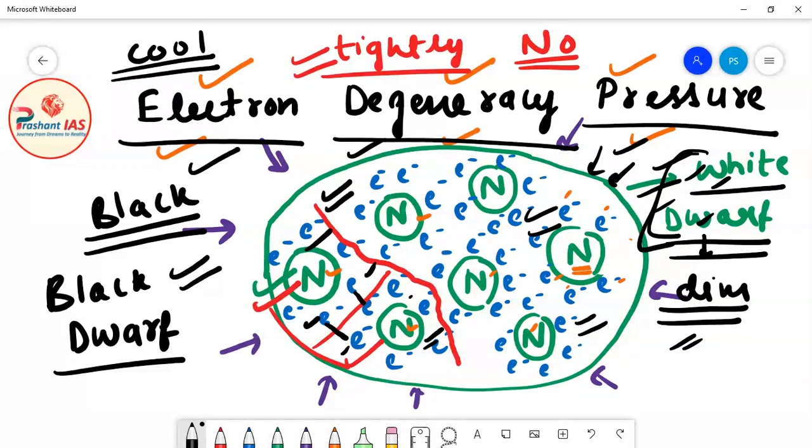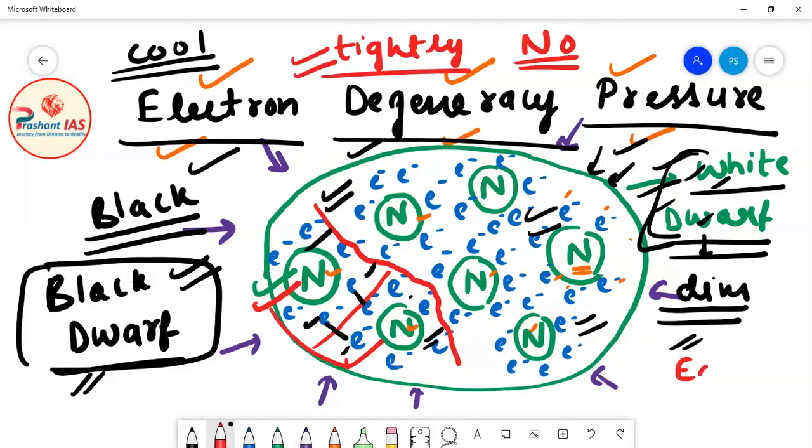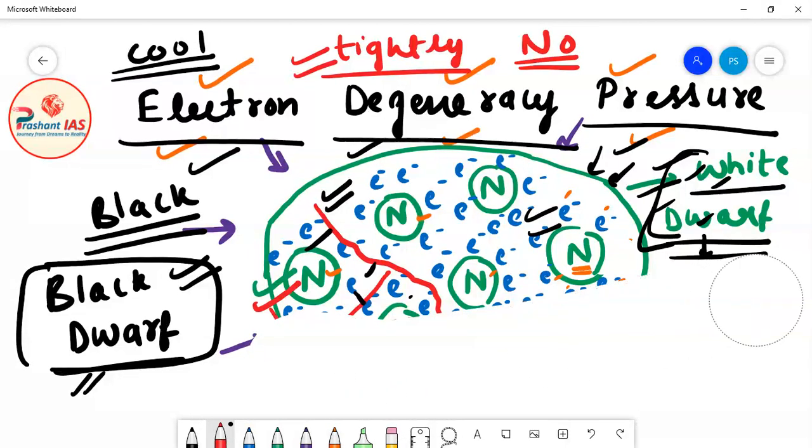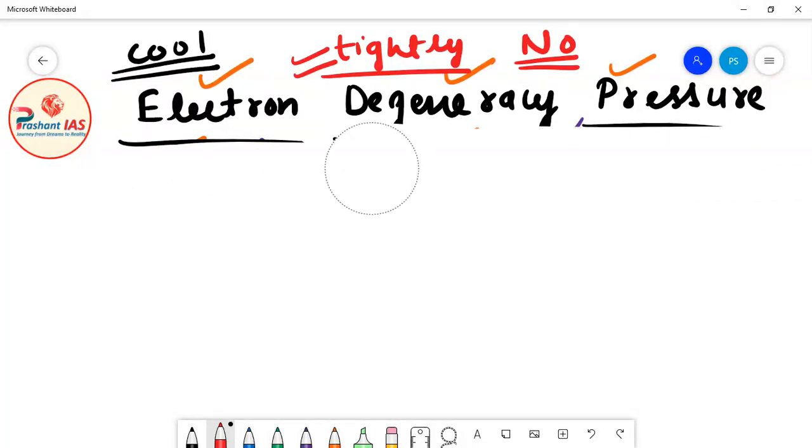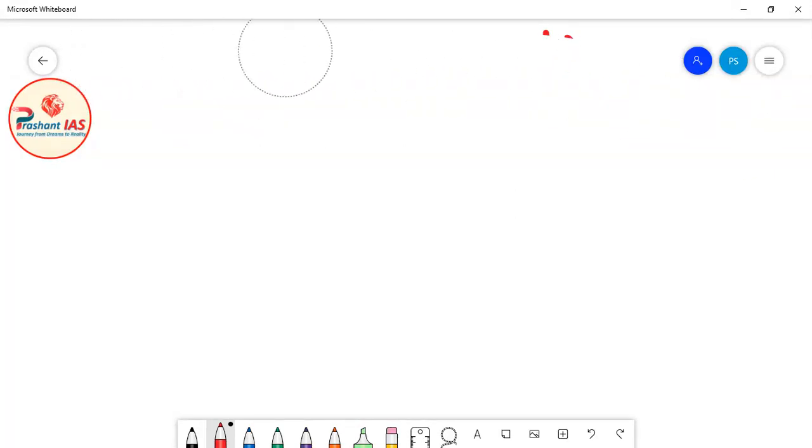Okay, now friends, the size of a white dwarf star is equivalent, or just slightly bigger than, the size of our planet Earth. Now friends, just imagine that the core of the sun is very, very massive. The mass of the core of the sun is very high, and definitely the core of the sun is also big, but now this core has turned into a white dwarf, and the size of this white dwarf is very similar to the size of our planet Earth.